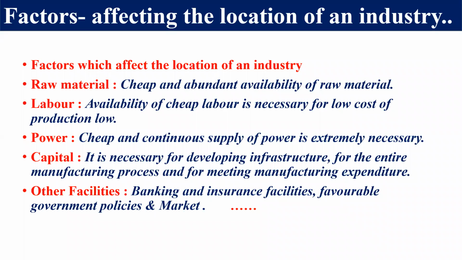And remember this thing, we will discuss some industries here, and we will apply all these points on these industries, to see why they are located there. If we think about sugar, the sugar industries are totally located in Uttar Pradesh, right? If we think about cotton industry, these are established in Ahmedabad and Gujarat, and some parts of Maharashtra. If we think about jute industries, these are located in West Bengal. West Bengal is the major jute producing state of India.